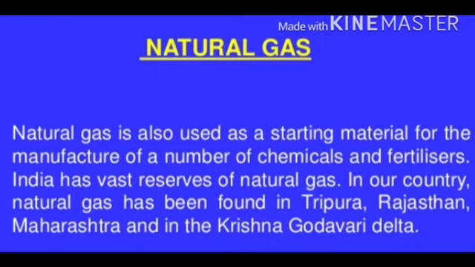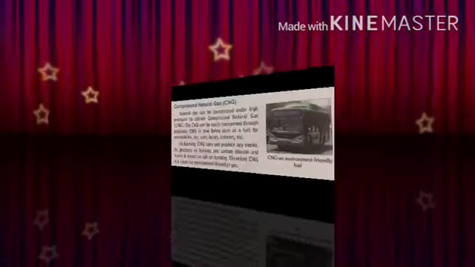These are called petrochemicals. Petrochemicals are the raw material for the manufacturing of detergents, synthetic fibers and many useful polymers. Hydrogen obtained from natural gas is used for the manufacturing of ammonia. Ammonia is one of the raw materials for the manufacturing of urea, which is a fertilizer.